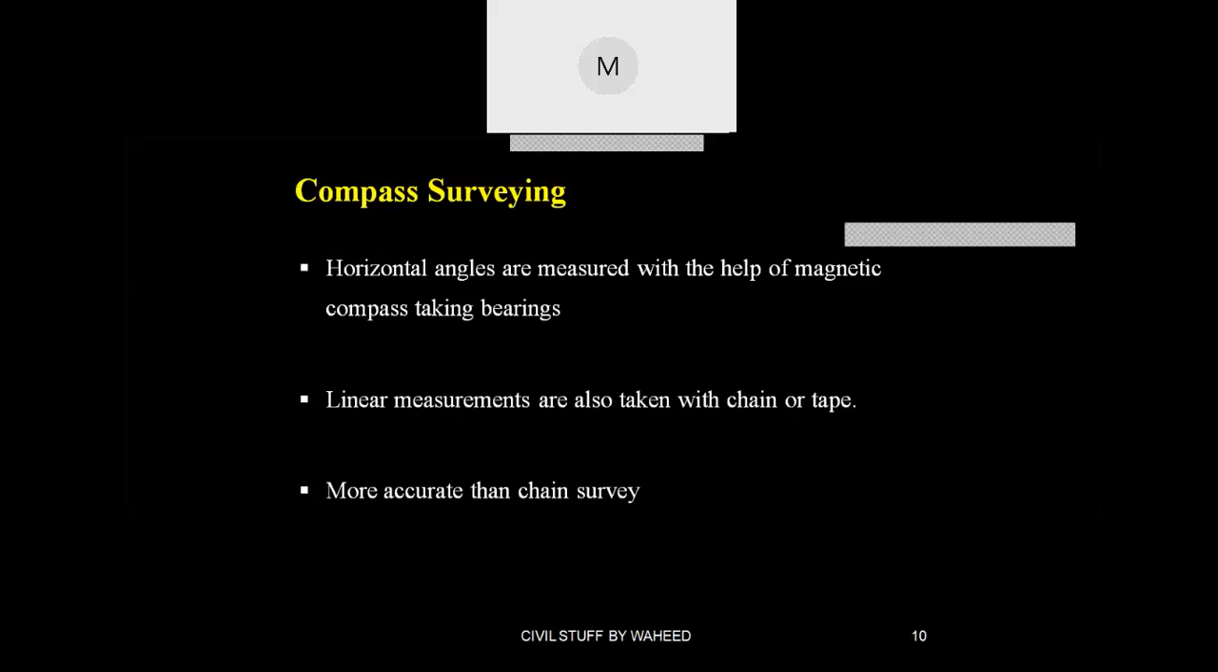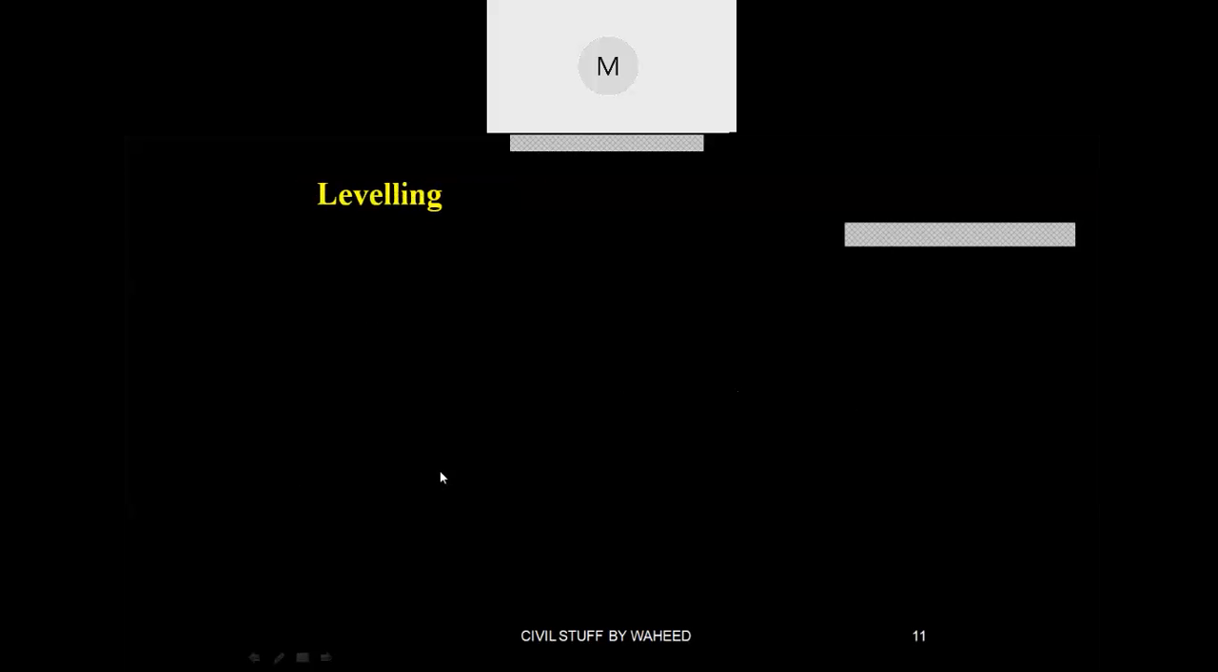Coming to leveling. Leveling means what? Undulation, ups and downs. What is the difference between any two points? As I said earlier in the examples of the previous classes, when you are constructing a building, you will check that the floor level should be higher than the road level, so that whatever domestic water comes out from your house will be easily drained off into the drains.